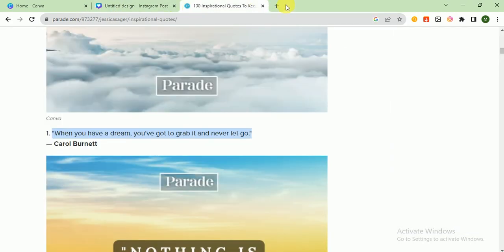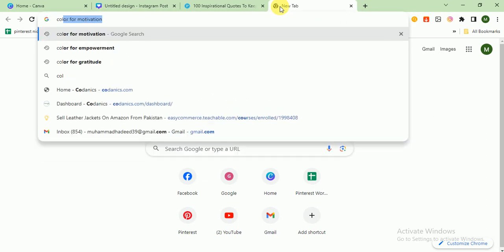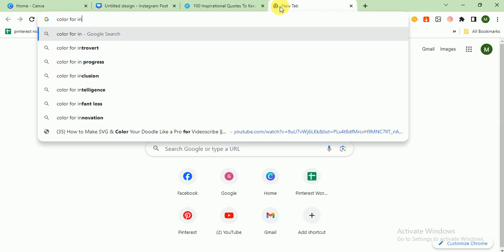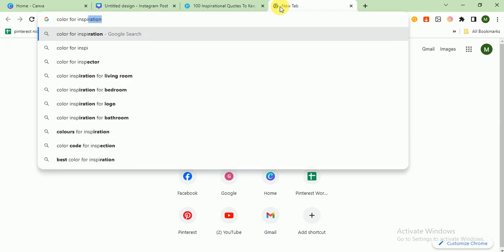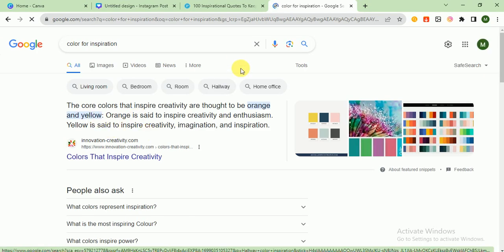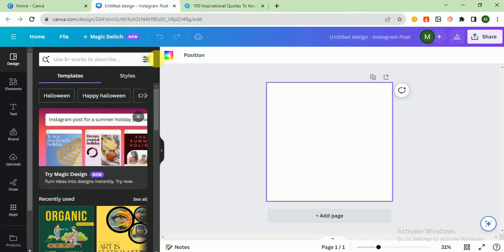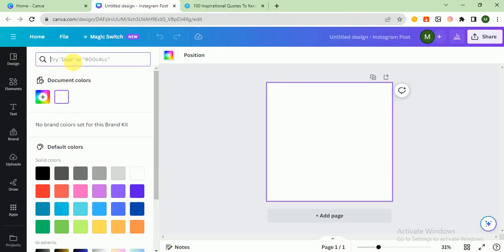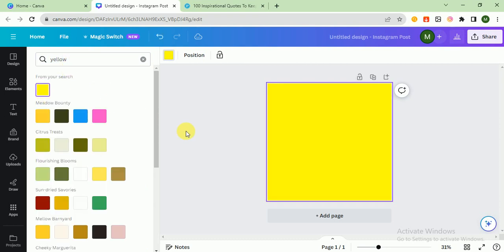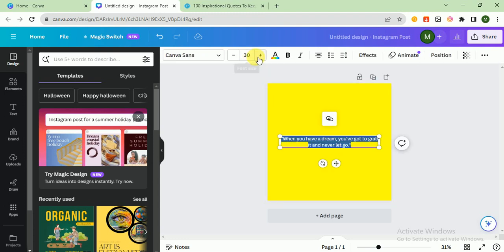But we have to check the color used that represents inspiration. So I search for the color for inspiration. Yellow color is used for inspiration, so go for yellow. And let's go to Canva and change the background color, and here I write yellow, choose this one, and I paste the quote here.